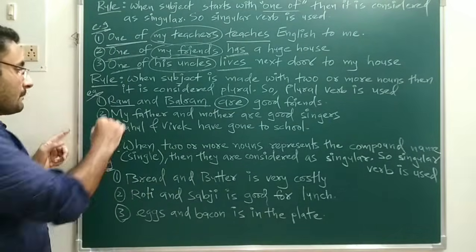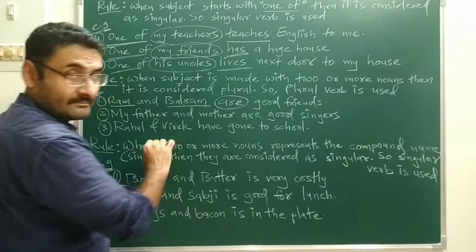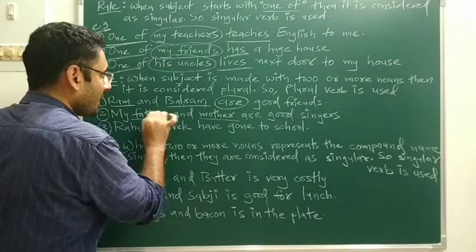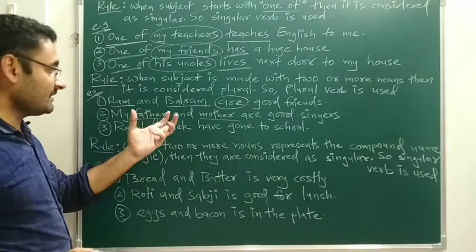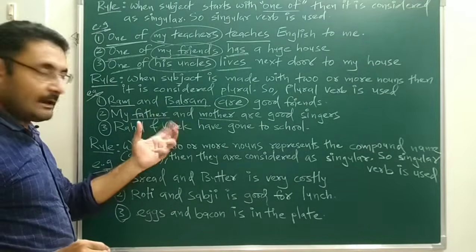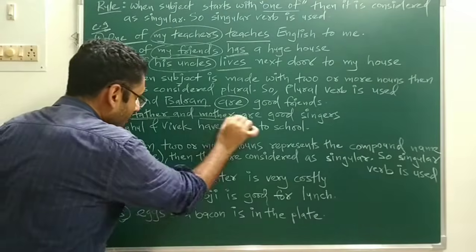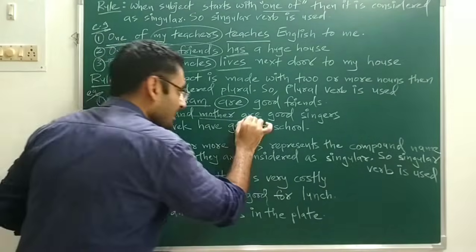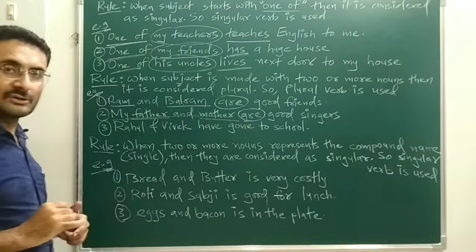Next sentence, my father and mother. My father and mother, that is your father, that mother, both are nouns. The subject is constructed with the help of more than one noun, so the whole subject is considered as a plural subject, and with that plural subject, plural verb are is used.